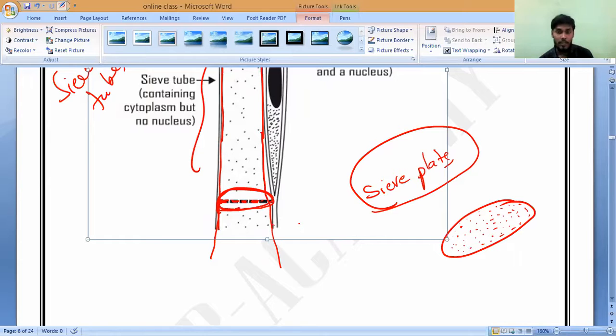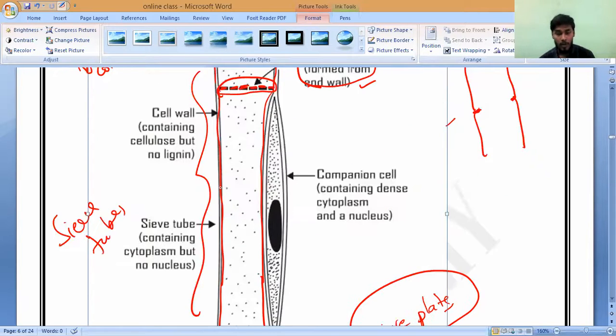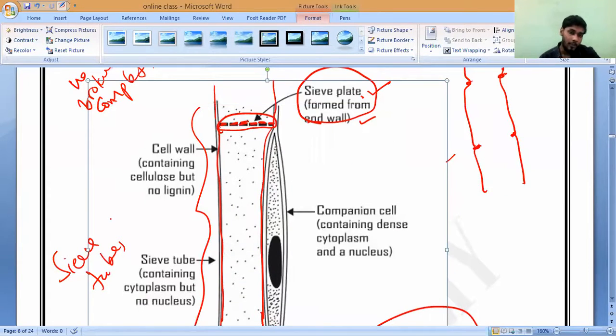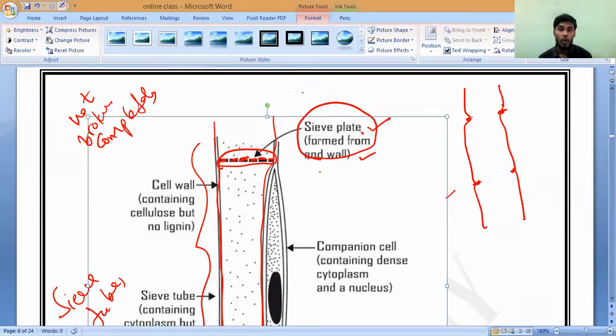So this is the difference between xylem and phloem. Like xylem, phloem is also formed by joining the cells from one end to another end. Correct or not? Yes or no? But xylem vessels are completely broken down in the middle. Nothing is there. But in phloem, what is there? A porous medium is there, forming small holes. That is what we call a sieve plate. Through this only the food is transported.